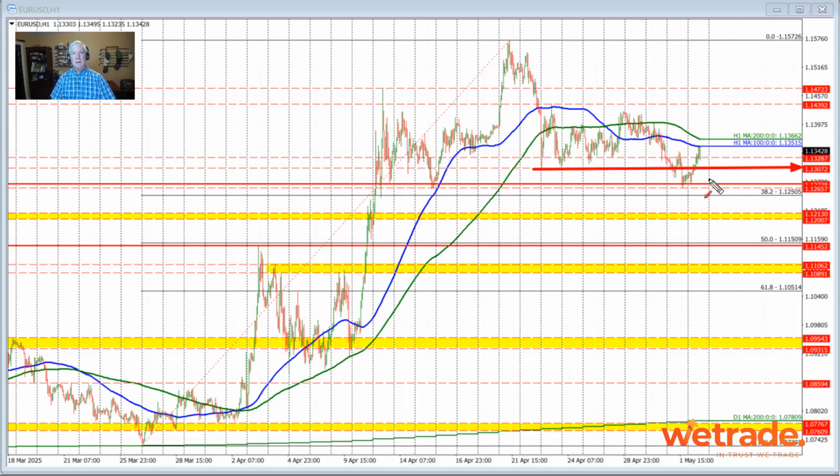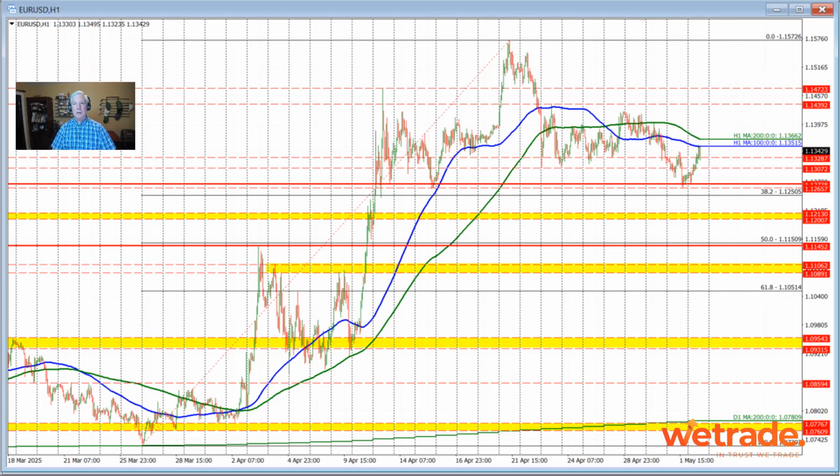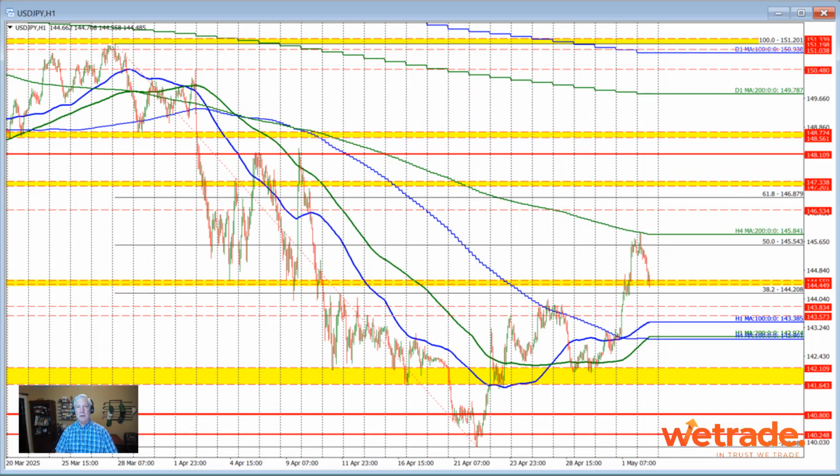I think I could see further selling pressure and a rotation back down toward, again, that 113.71 to 75 level, 38.2% retracement at 1.12505. Those are the key levels in the euro versus US dollar. We're in a neutral area, right, just below the 100-hour moving average, or toward that neutral area. Really, the neutral area is between the 100 and 200-hour moving average.